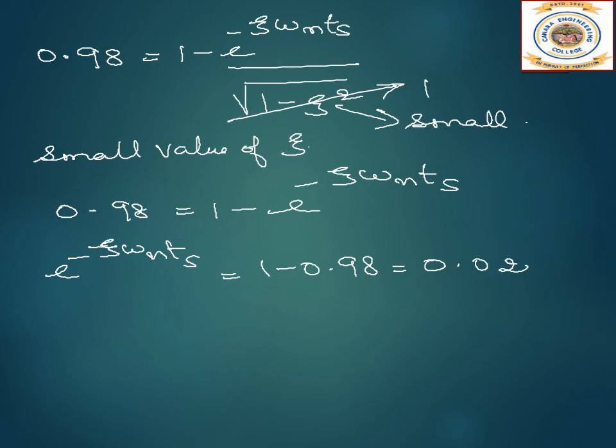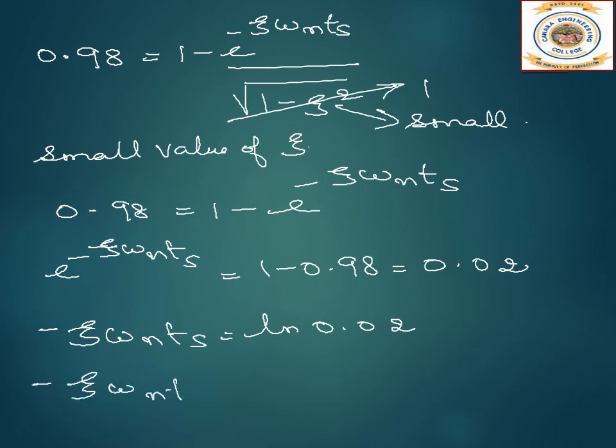Next, we have to take the natural log. So ln of e power minus zeta omega n Ts becomes minus zeta omega n Ts equal to ln 0.02, which is minus 3.91; use a calculator and find it.